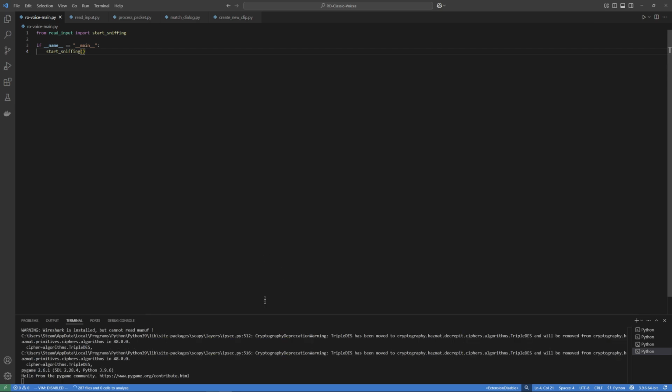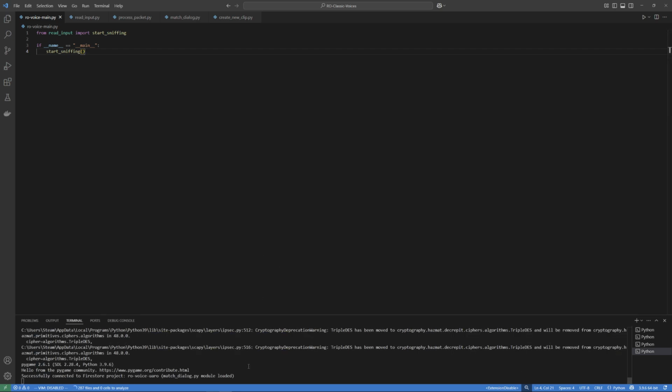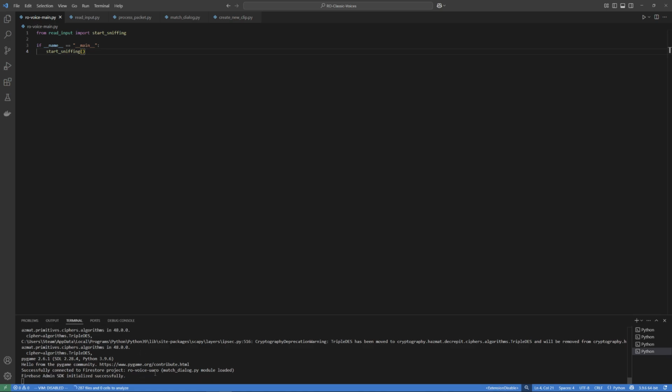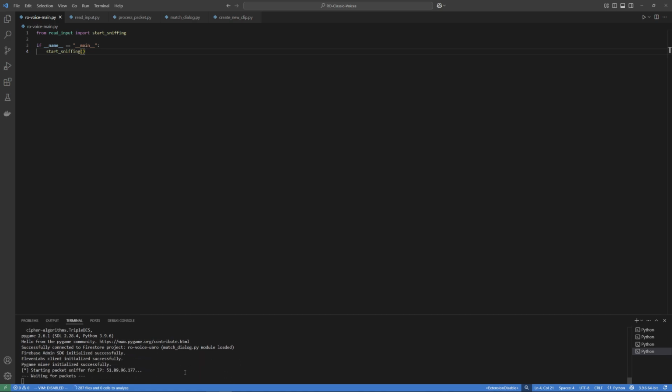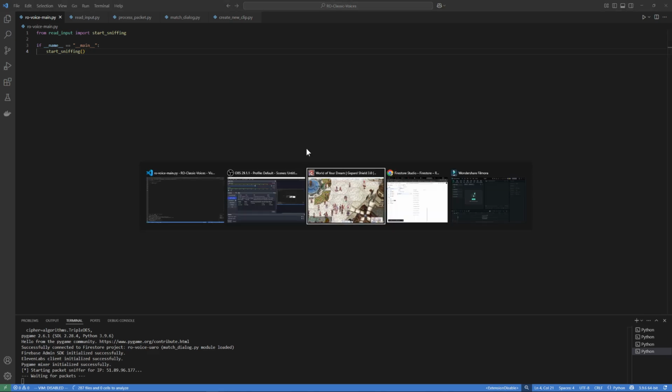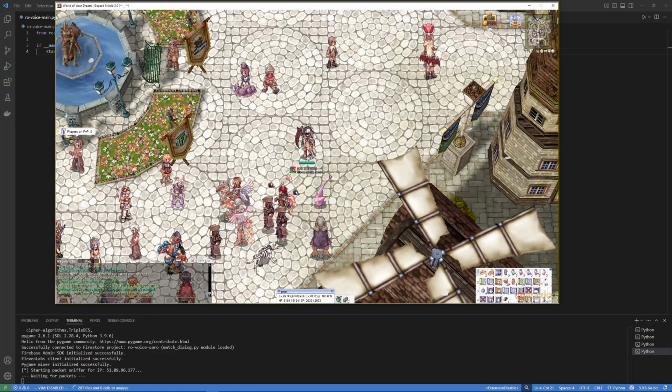So we have some Python code that is reading network packets that are being sent between the server and the client. So we're not hooking into memory or anything like that. We're just looking at the network traffic. Because RO is so old, all of that is being transmitted in plain text, so it makes this fairly simple.